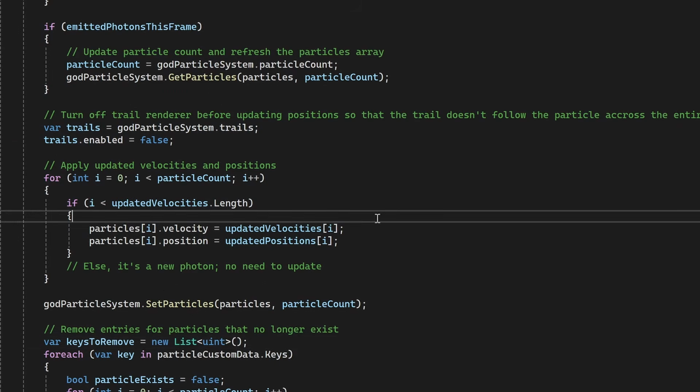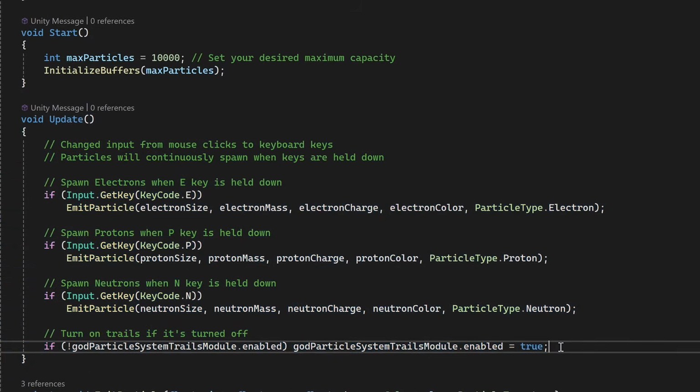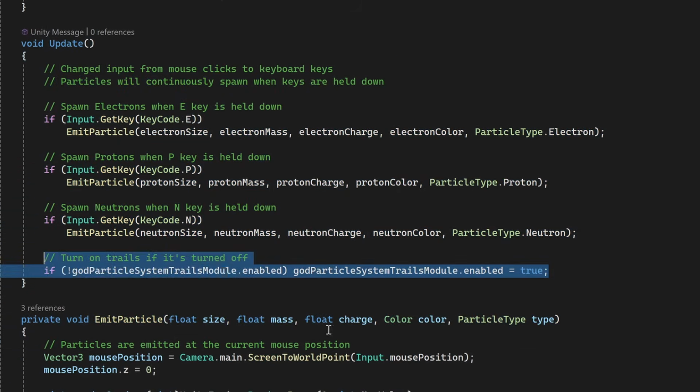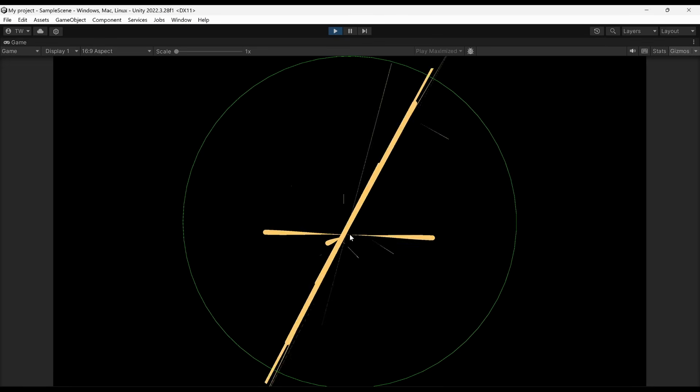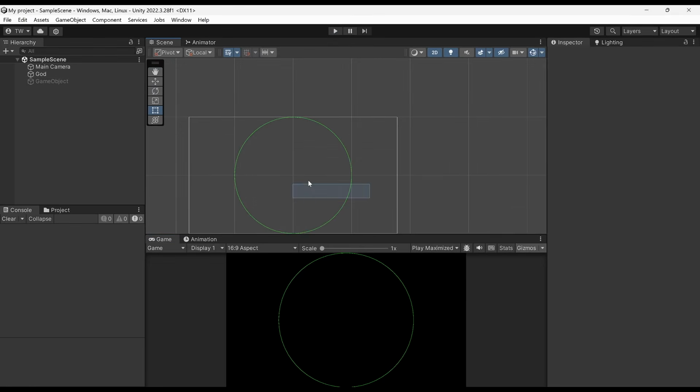So I turned it off here before we update the positions of the particles, and then in update, after it should have rendered a frame, then we can turn it back on if it's already off. Let's see if it works. And it doesn't work still. Maybe we need to wait for longer? I'm kind of second guessing whether we should actually have trails at all. Maybe it's not worth it.